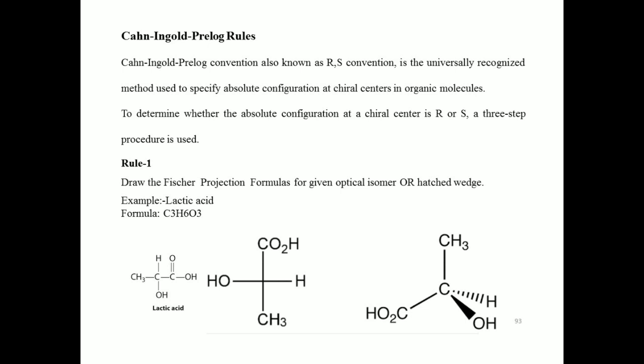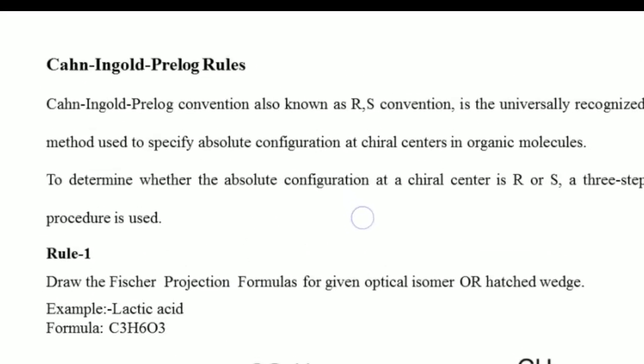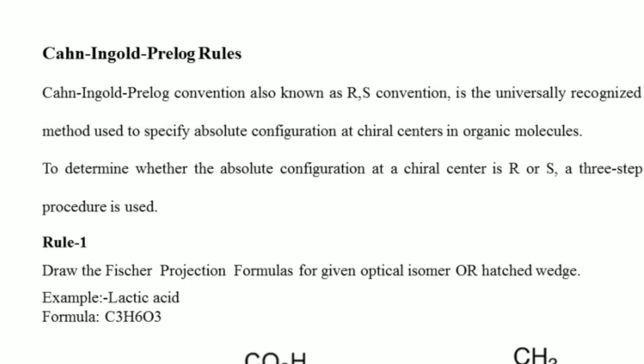So, before assigning R and S configurations, we should give the priorities to the groups present on the chiral carbon or asymmetric carbon. To give priorities to the groups, we should follow certain rules, which are called the Cahn-Ingold-Prelog rules.